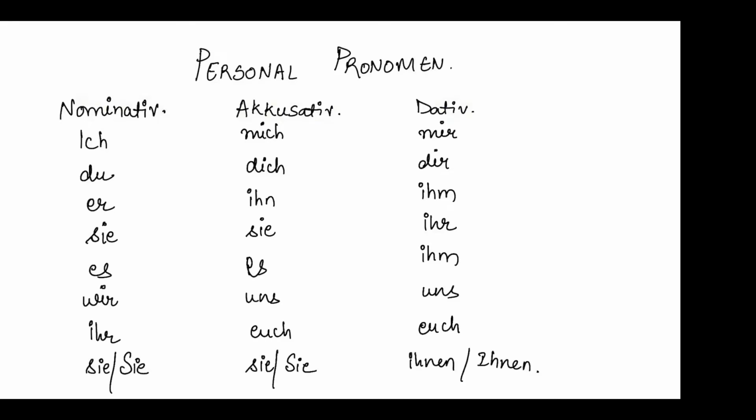So basically this is the table, and every teacher will tell you to learn it by heart. But I'm not telling you that. I'm explaining how to remember this table. The first thing is what accusative and dative are. Always remember that these are objects, and nominative is the subject.